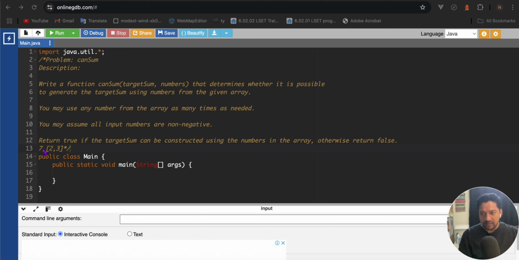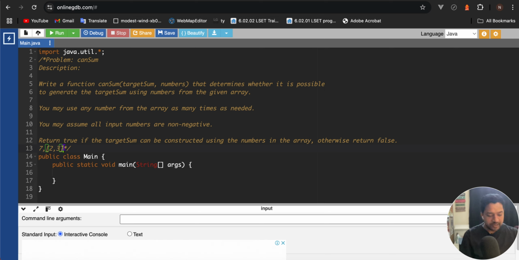Like here, for generating 7 we can use 2 two times and 3, like 2 plus 2 plus 3. And you may assume all input numbers are non-negative, means elements of the array will be positive, or non-negative means 0 or positive. Return true if the target sum can be constructed using the numbers, otherwise return false.